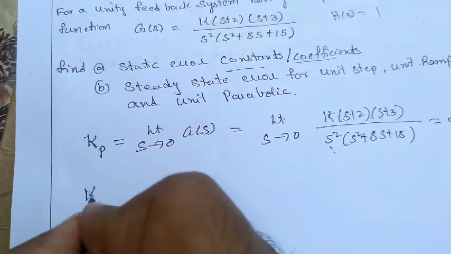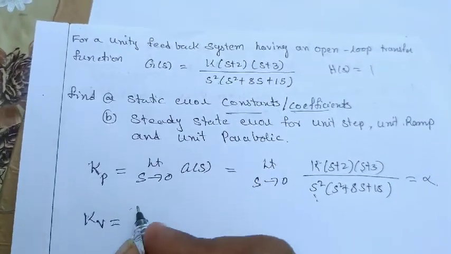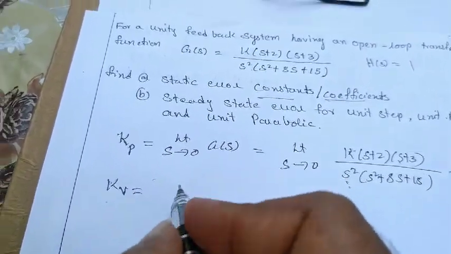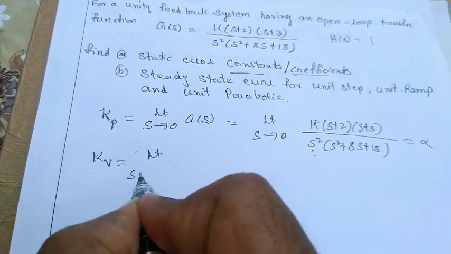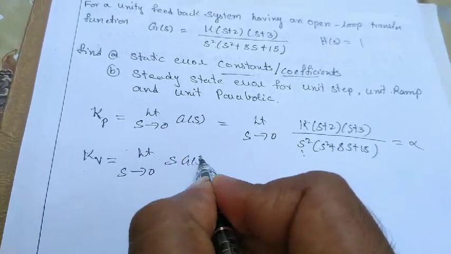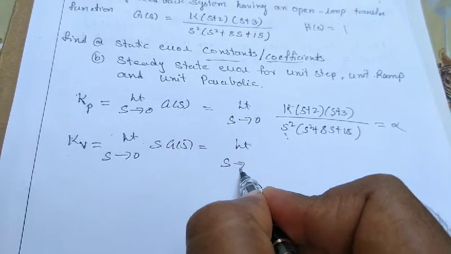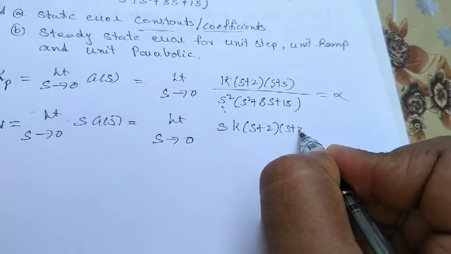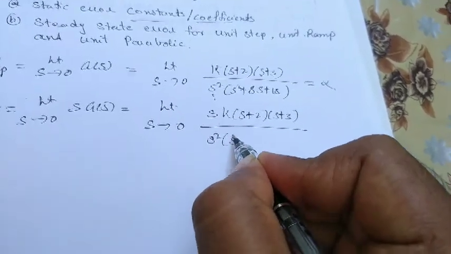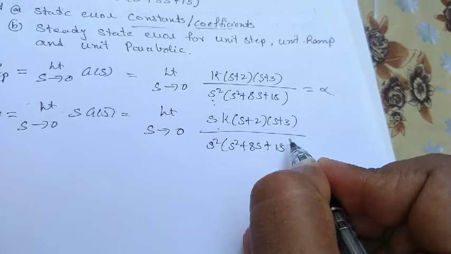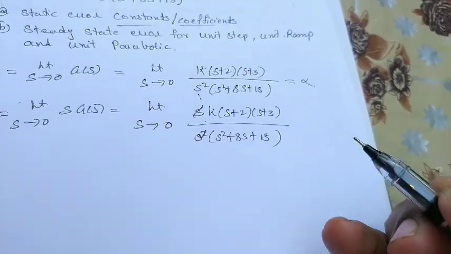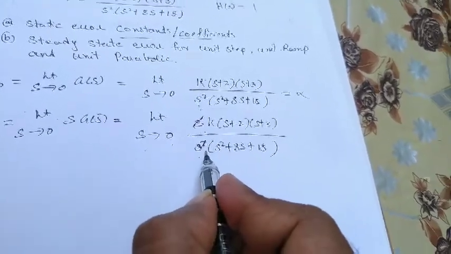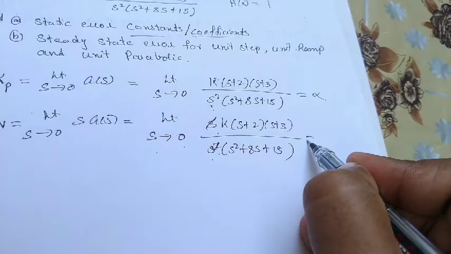So next I'll find out Kv. What is Kv? Next steady state error constant Kv, that is velocity error constant. So for this, limit s tends to 0, s into g of s. So limit s tends to 0, s into k into (s plus 2) into (s plus 3) divided by s square into (s square plus 8s plus 15). So here one s and one s will get cancelled. Still one more s is there. So if I substitute s equal to 0 in this equation, something by 0, again I'll get infinity.